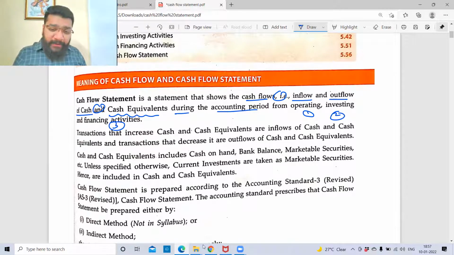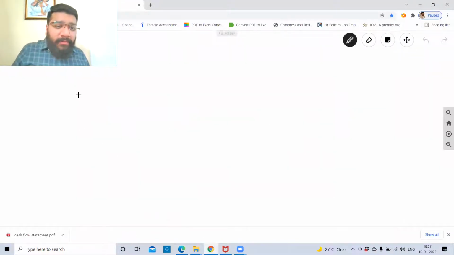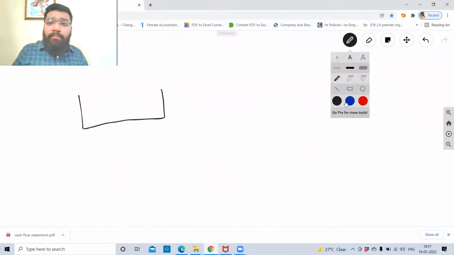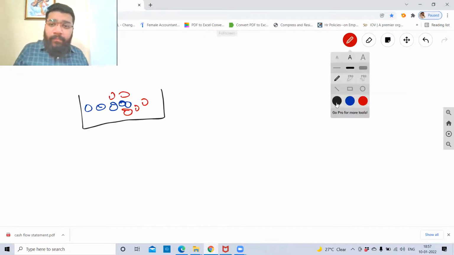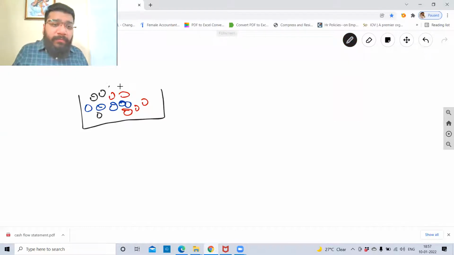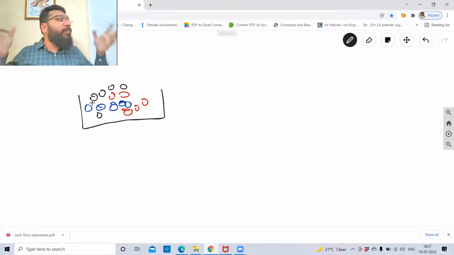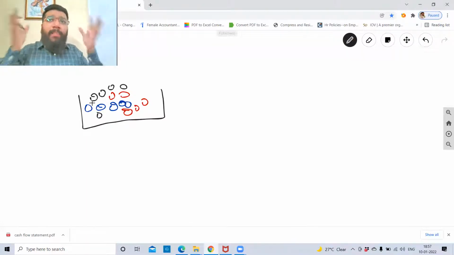To be more precise, it's like this. This is a bucket where you have blue balls, the red ones, and the black ones. So this is basically your cash account or bank account, I would say, where all the inflows and all the outflows from all the segments are there in one bucket.